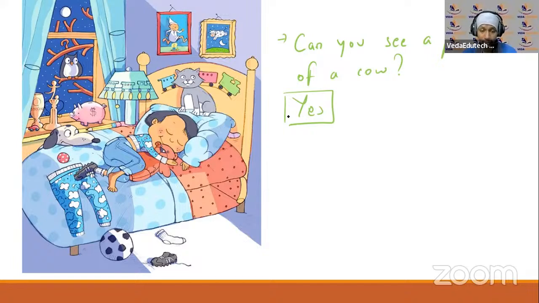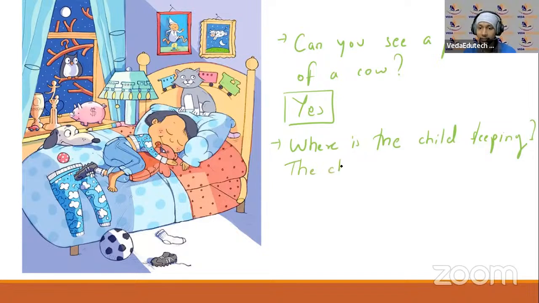Yes, I can see. We can see a picture of a cow. Okay, where is the child sleeping? कहाँ पे सो रहा है? The child is sleeping on the bed. Right, the child is sleeping; yes, a statement आता है. The child is sleeping on the bed. ठीक है, बेड के ऊपर सो रहा है. राइट नाउ आपका ये एक्टिविटी यहाँ होगा.